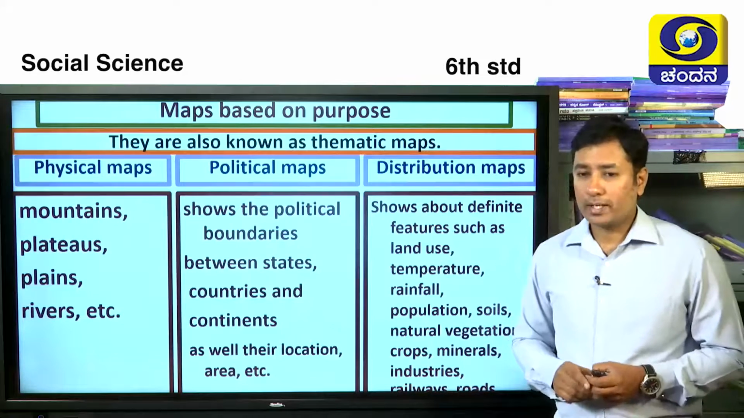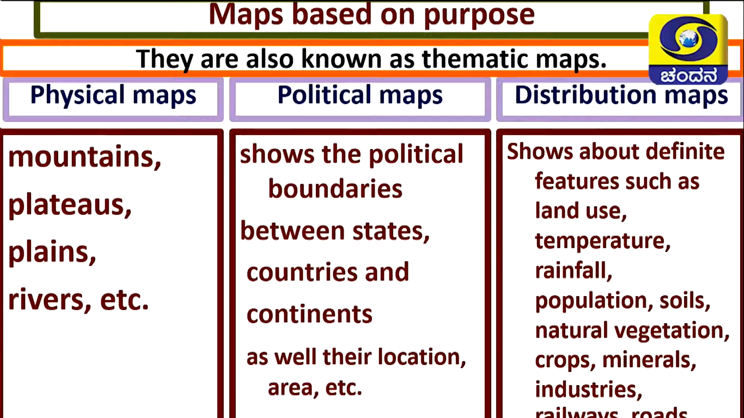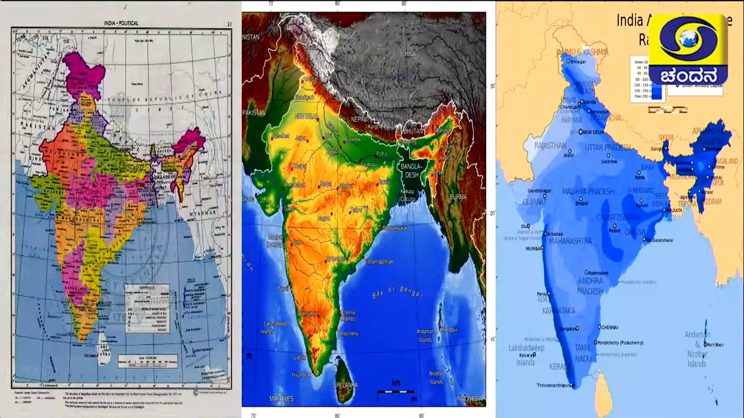These are very important. They show definite features such as land use, temperature, rainfall, population, soil, natural vegetation, crops, minerals, industries and many more. Okay. See, all three kinds of maps can be put over here.